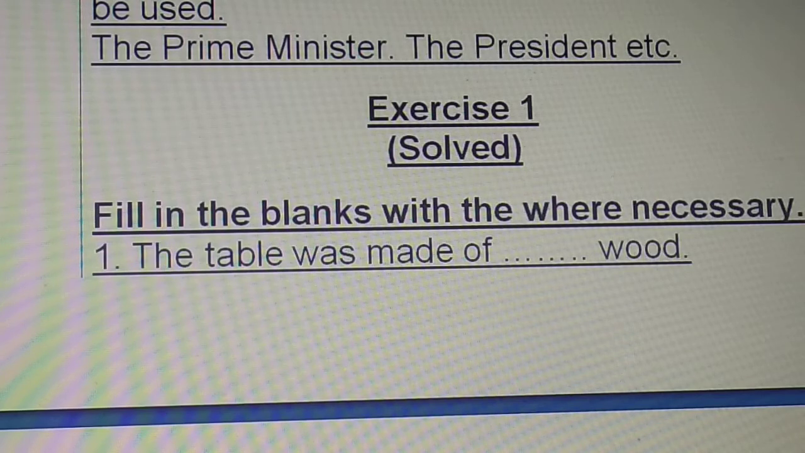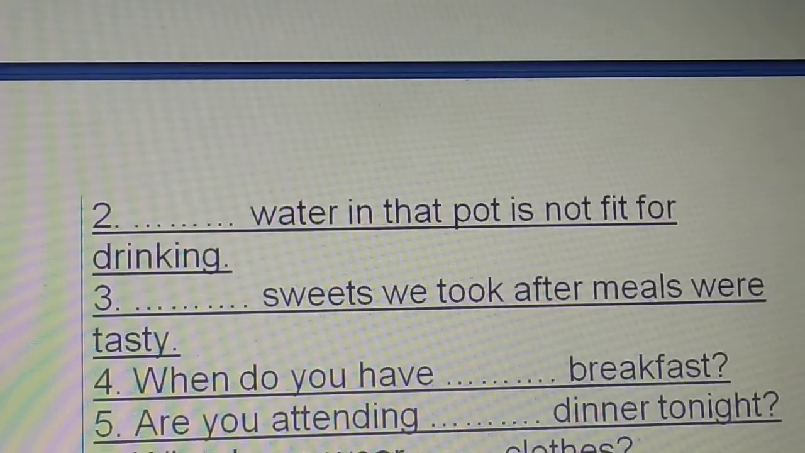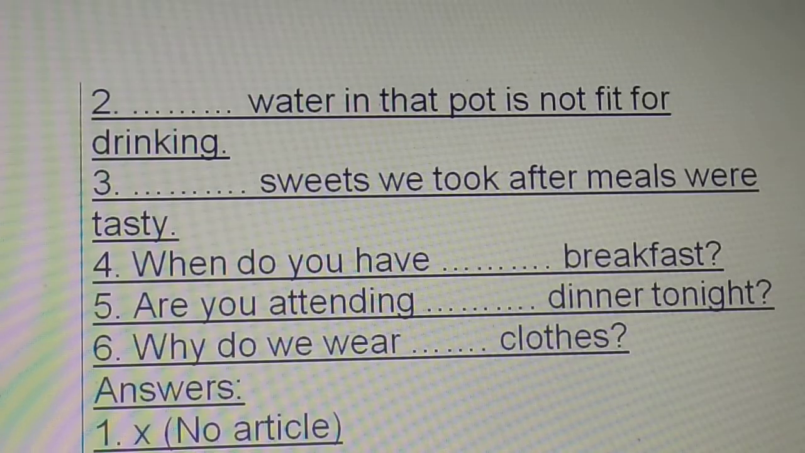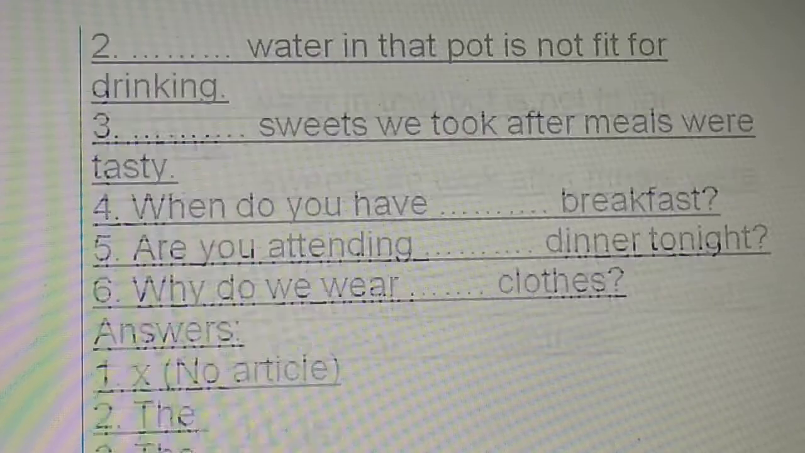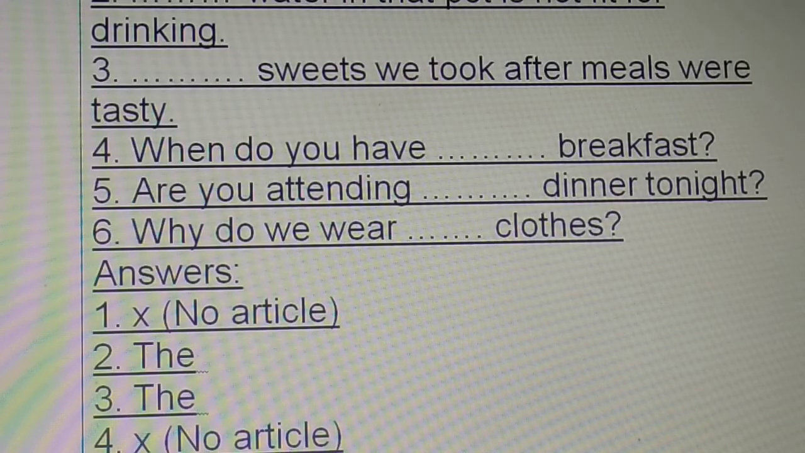Okay, exercise 1. Fill in the blanks with the where necessary. The table was made of dash wood. Dash water in that pot is not fit for drinking. Dash sweets we took after meals were tasty. When do you have dash breakfast? Are you attending dash dinner tonight? Why do we wear dash clothes?